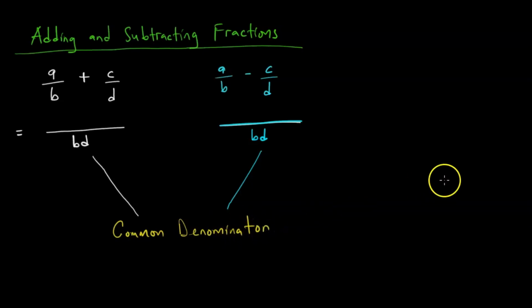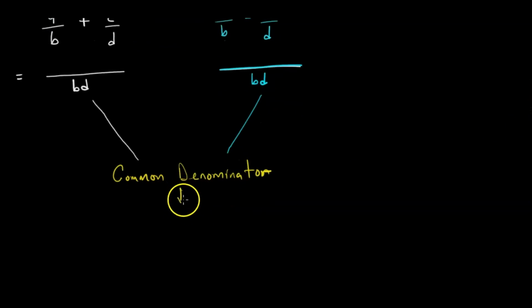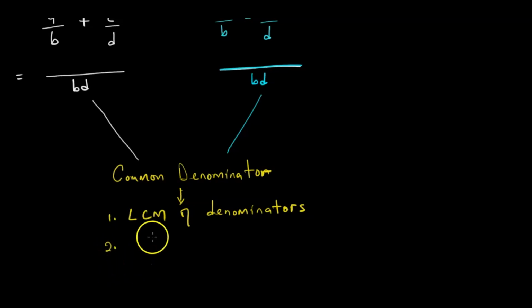And in order for us to understand the common denominator, we have to know that the common denominator could be the lowest common multiple of denominators. In simpler terms, it can be simply a multiple of denominators. So it does not have to be the lowest. It can just be a multiple of denominators.